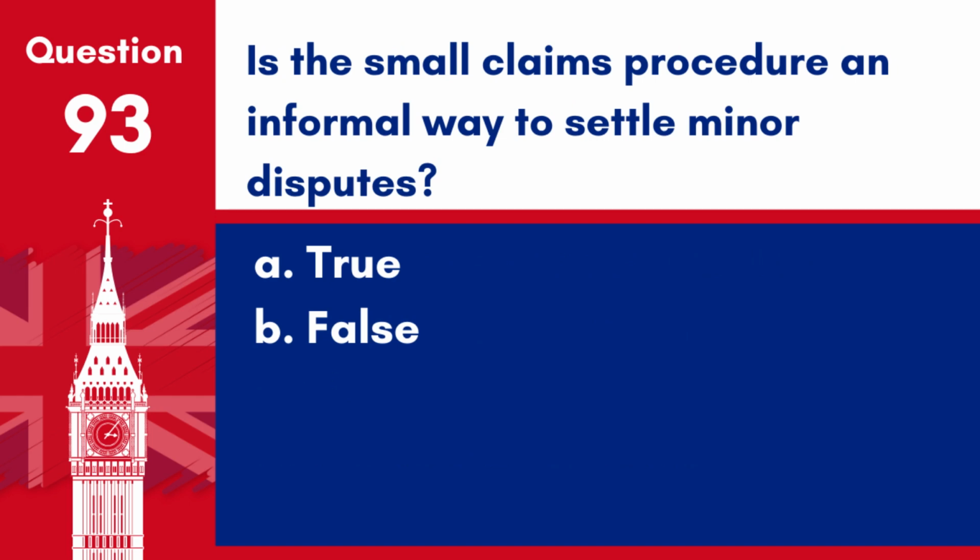Question 93. Is the small claims procedure an informal way to settle minor disputes? A. True. B. False. Answer: A. True. The small claims procedure is an informal way for individuals to settle minor disputes without the need for a lawyer, typically involving smaller amounts of money.